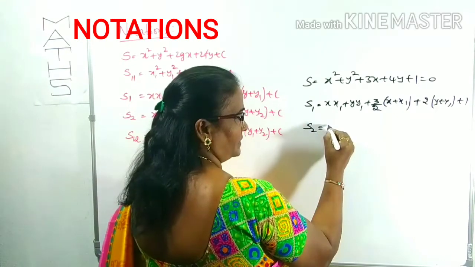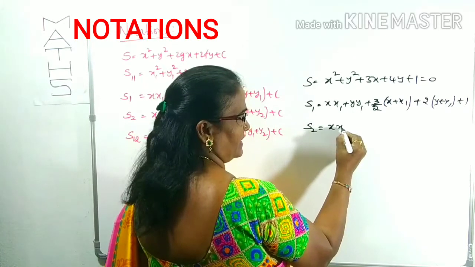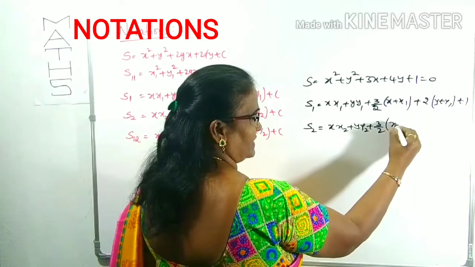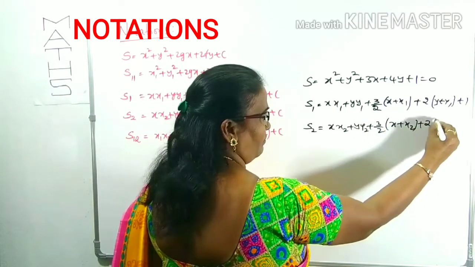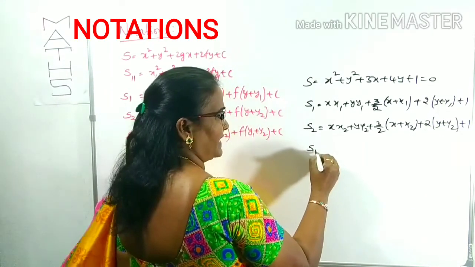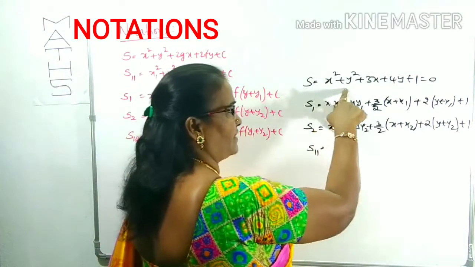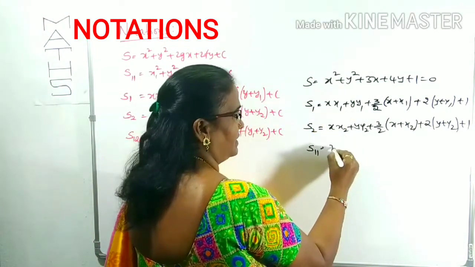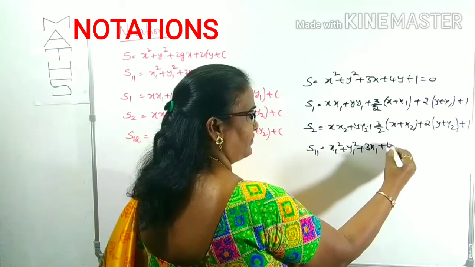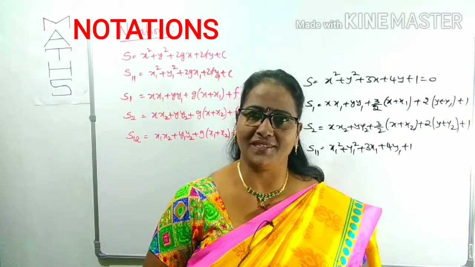Can you find out S2 from this example? What is S2? Yes, x x2 plus y y2 plus 3 by 2 of x plus x2 plus 2 of y plus y2 plus 1. What about S11? S11 means simply you replace x, y with x1, y1, so x1 square plus y1 square plus 3x1 plus 4y1 plus 1. These are the notations we come across in circles.